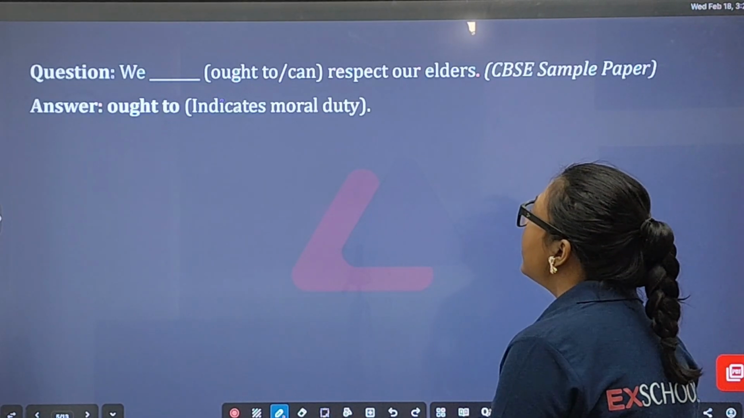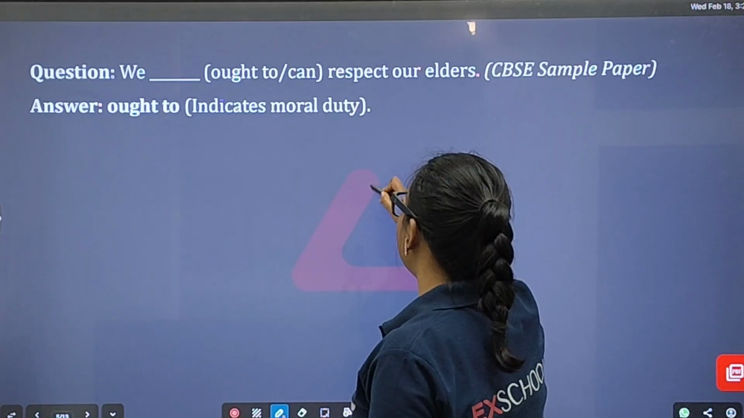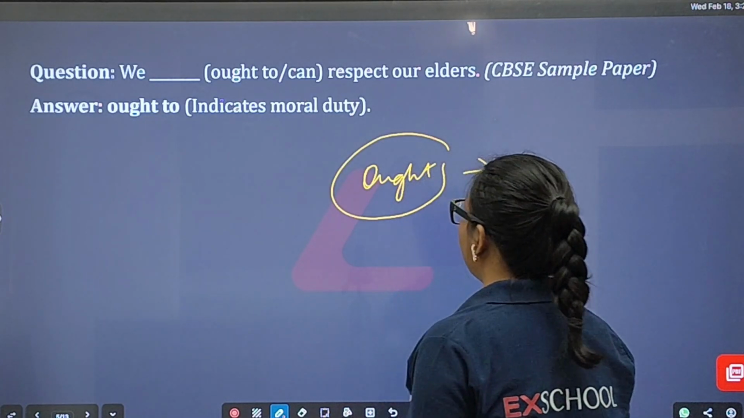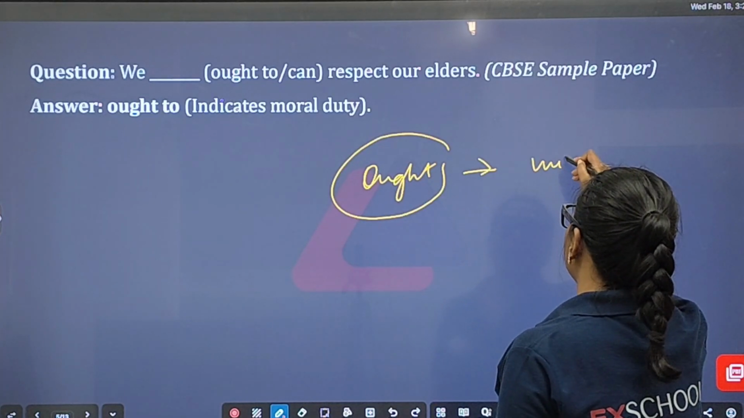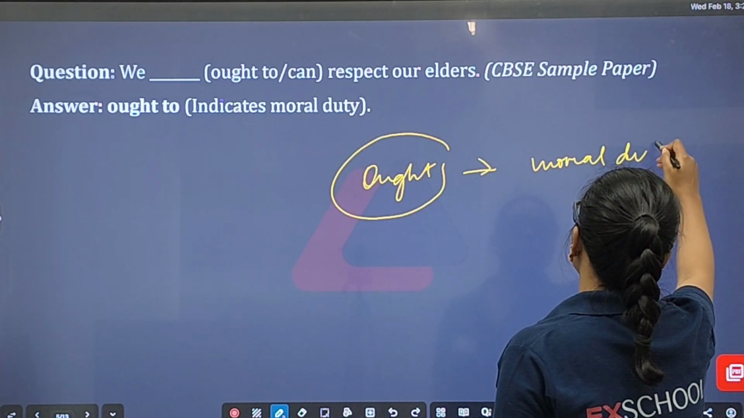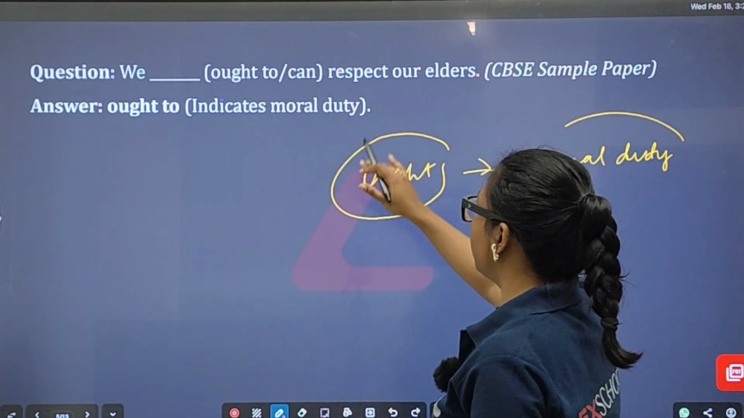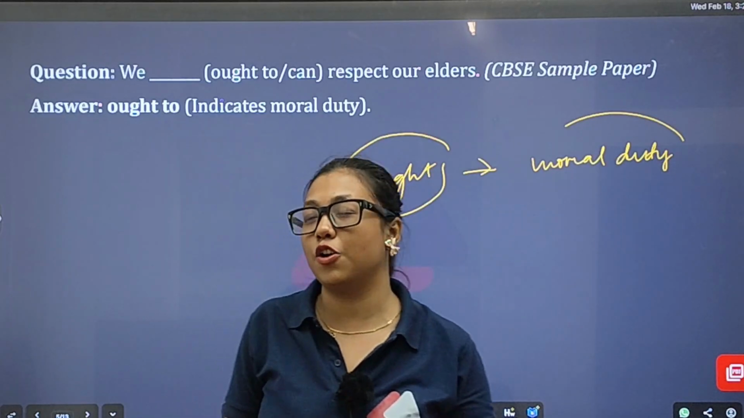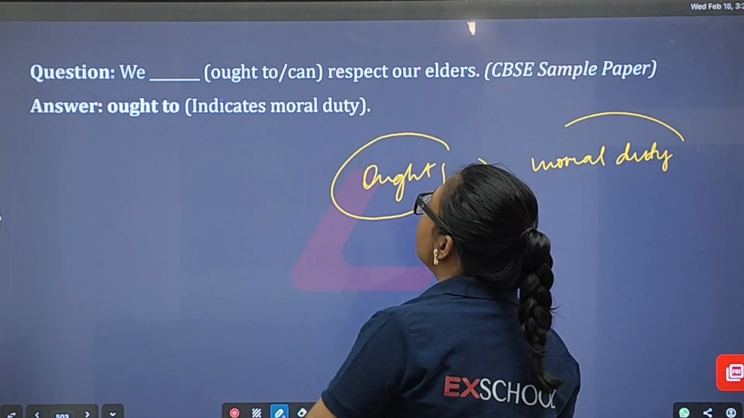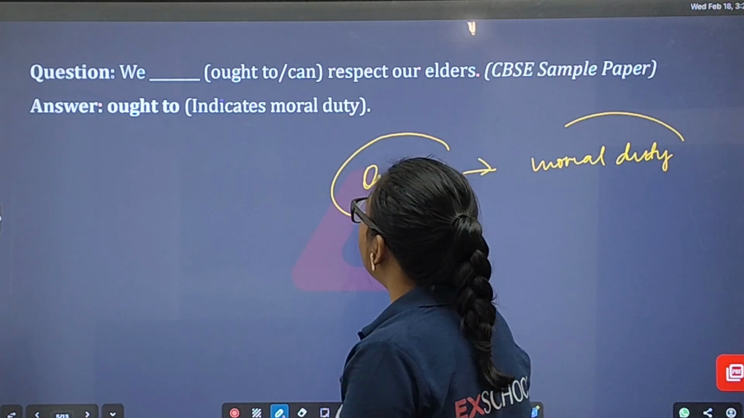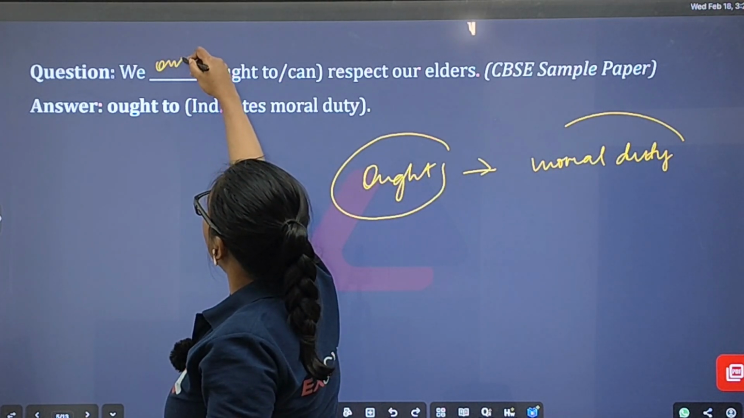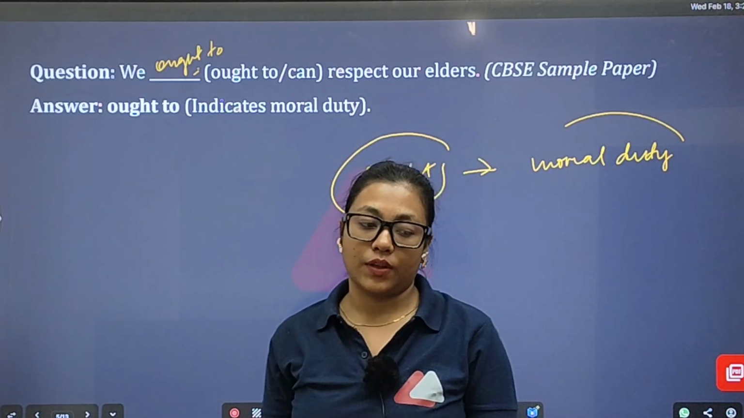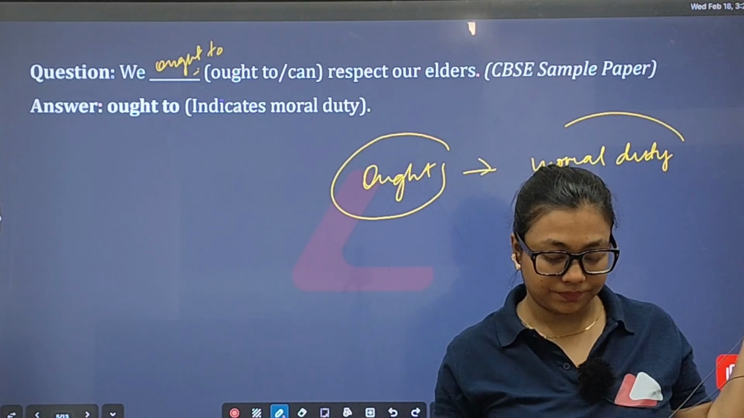So definitely, when it comes to morality, we use the modal "ought" when it indicates moral duty. Do remember this factor: when it comes to moral duty, and you get the option of "ought to" and "can", then it will be quite clear for you. You will be provided the options, right? So, "We ought to respect our elders." All right, here the correct answer will be "ought to." I hope it's clear for you.